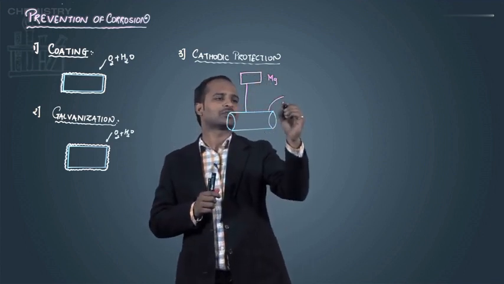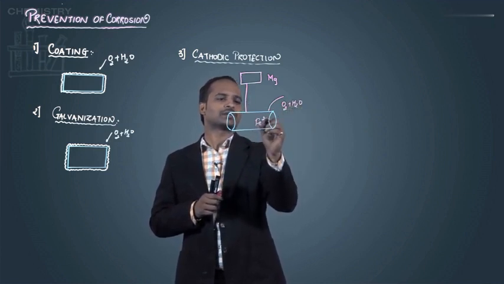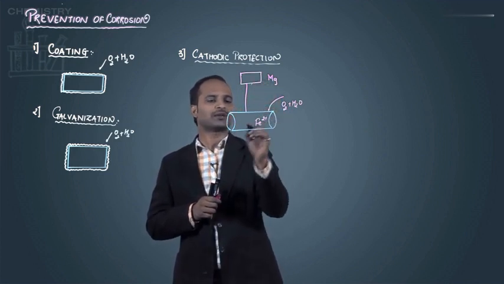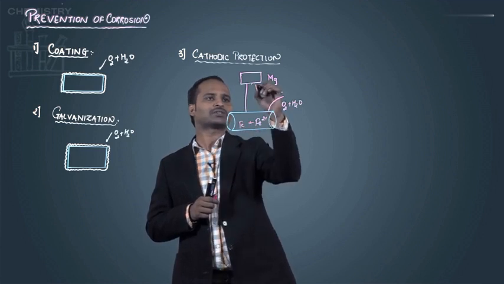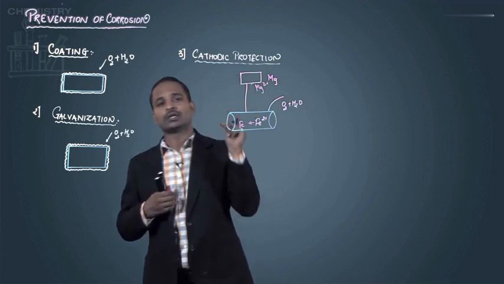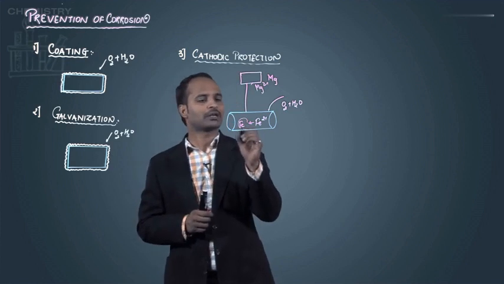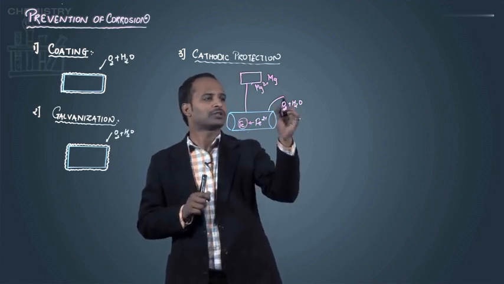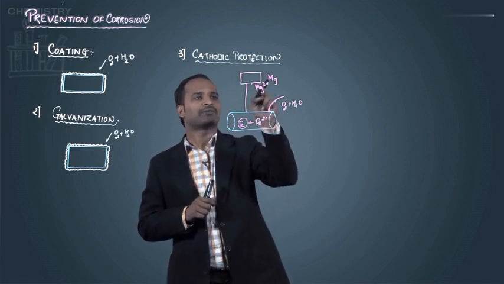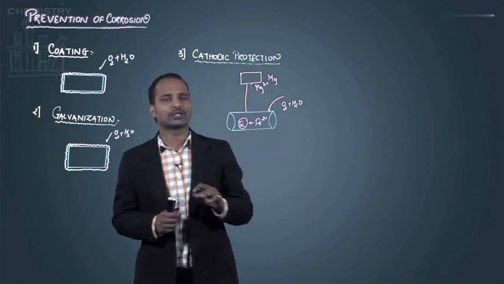Suppose the oxygen and water attack on it, so that Fe will get oxidized to Fe2+. Once the Fe2+ forms, the magnesium will release electrons, so that Fe2+ will again get converted into Fe, and magnesium will get oxidized. Because if the magnesium and Fe are in contact with each other, then always the magnesium will oxidize, Fe will not oxidize at all. So Fe will remain in atomic form. So whatever the effect of oxygen and water is on Fe will be transferred to the magnesium. So here the magnesium will continuously oxidize, not the Fe.